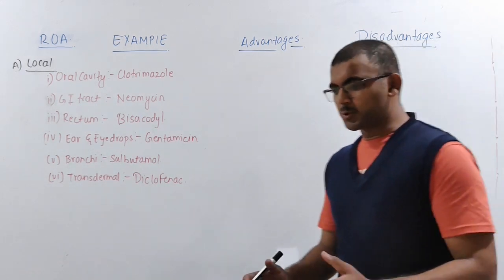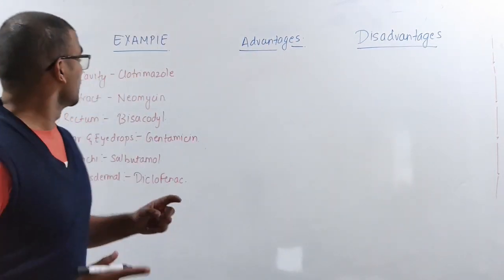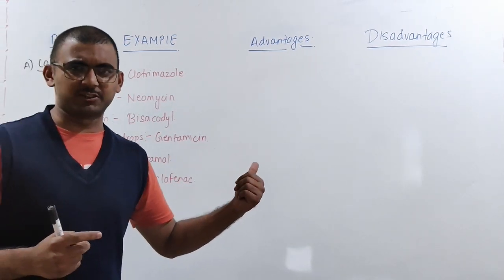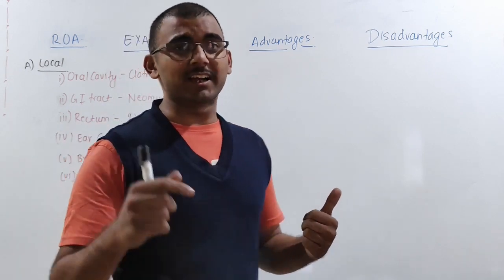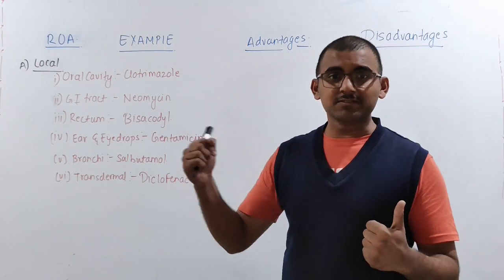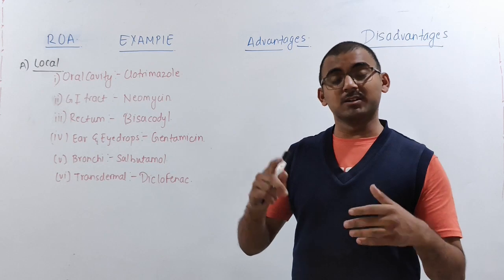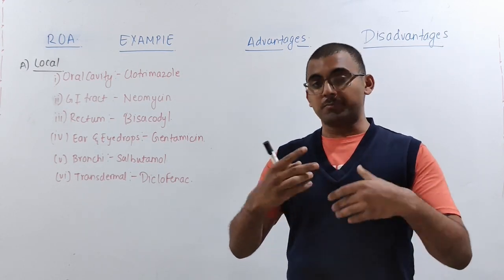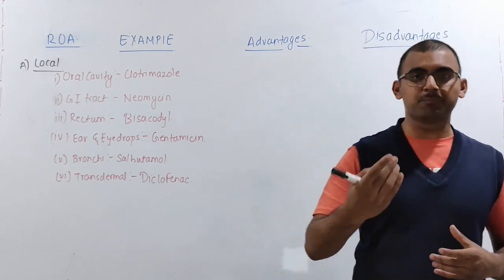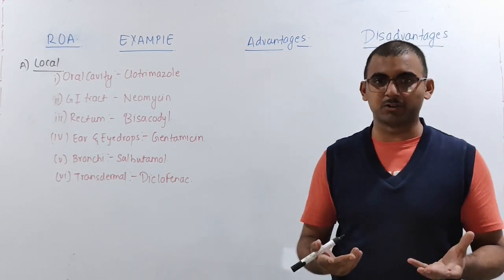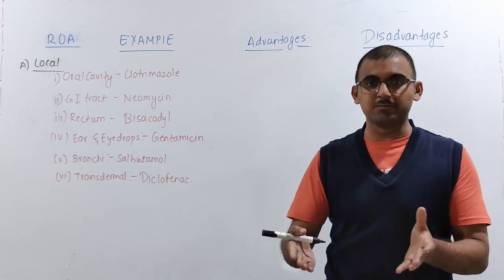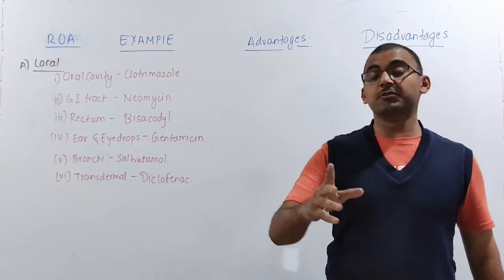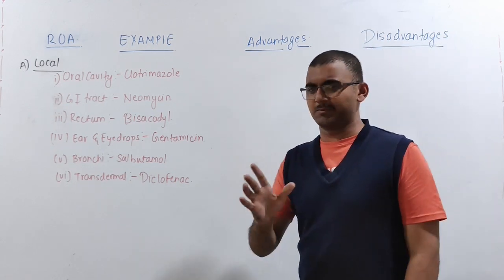So now we are coming up to a very important topic, that is going to be about the different types of routes of administration which are discussed in classification. Now, we are going to see the advantages and disadvantages. As we have different routes of administration, there are many advantages and many disadvantages associated with them. So depending on the patient, which route is more profitable or easier, we are going to go for that route of administration, which will help in giving the desired therapeutic outcome.